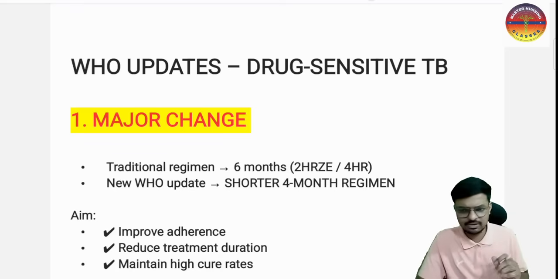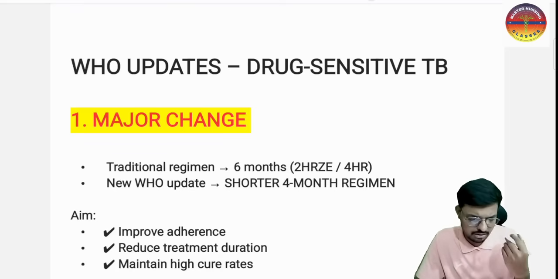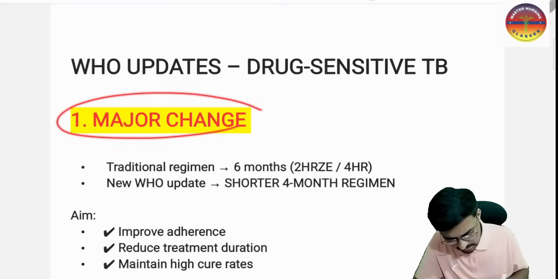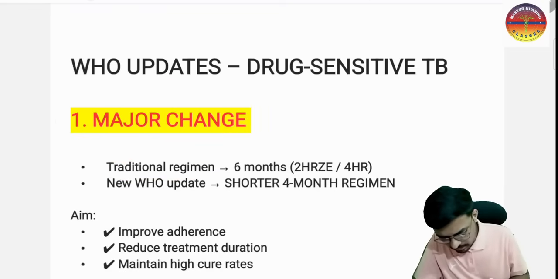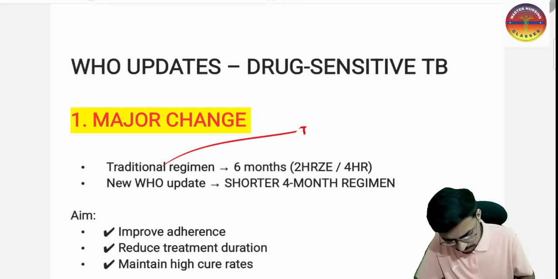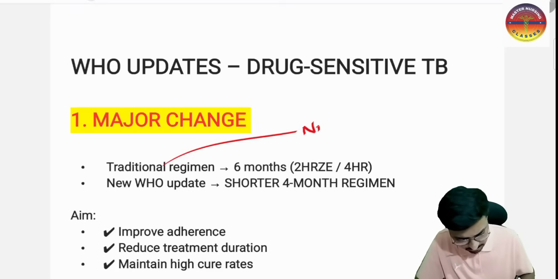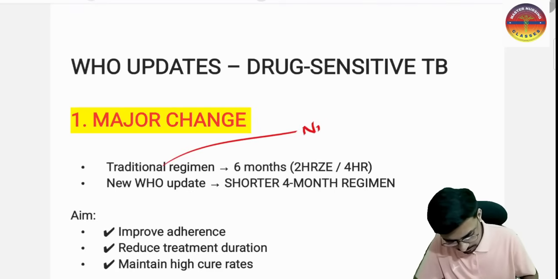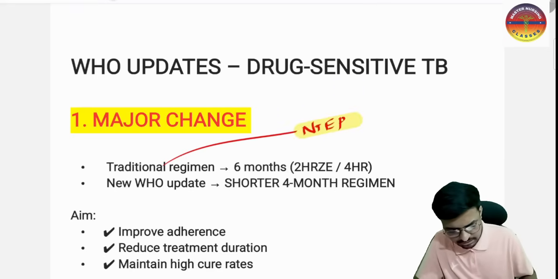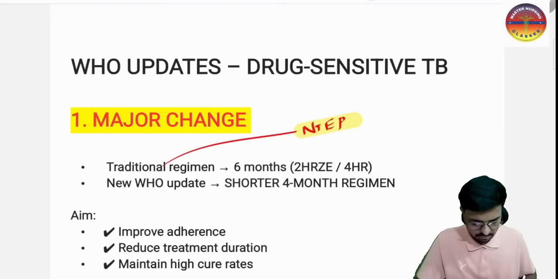Now we will study what changes the World Health Organization has updated. The major change given here is, traditionally in the NTEP, or we can say in the National Tuberculosis Elimination Program, which previously we also called the RNTCP, the Revised National Tuberculosis Control Program.